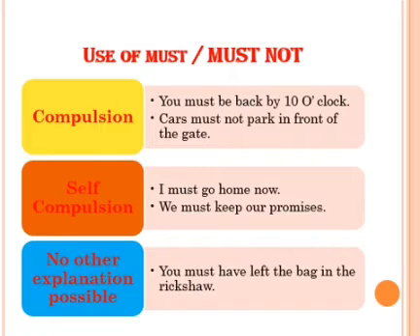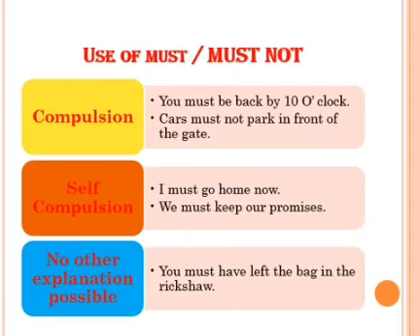Next, must is used for self-compulsion. I must go home now. So compulsion is for myself. We must keep our promises. When there is no explanation, we use must. You must have left the bag in the rickshaw. If there is no other explanation, when there is no other possibility, we use must.